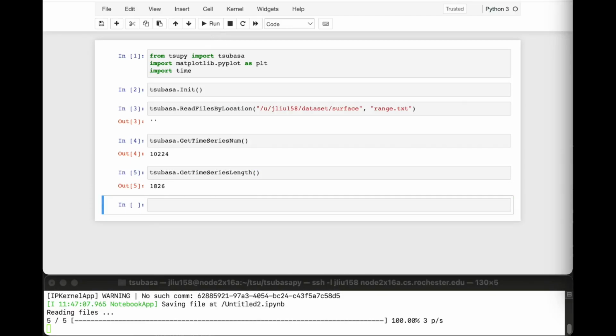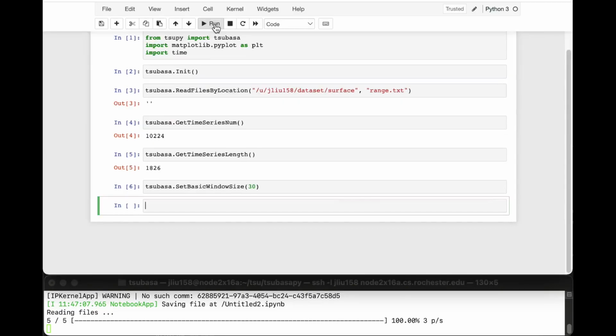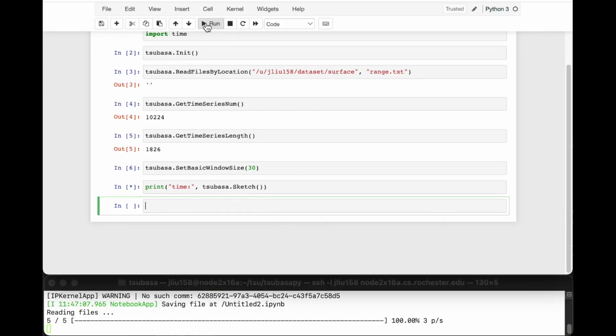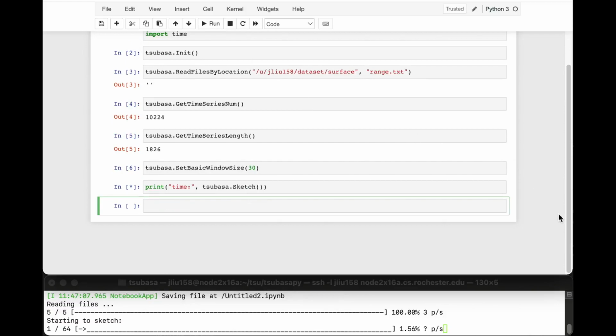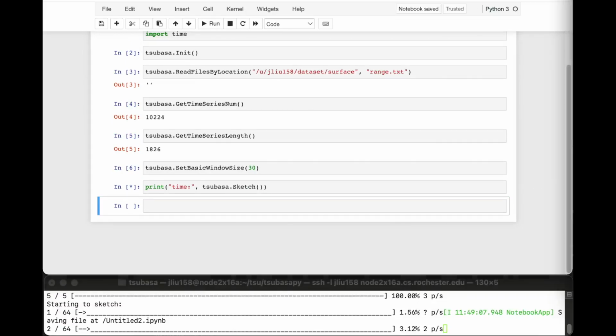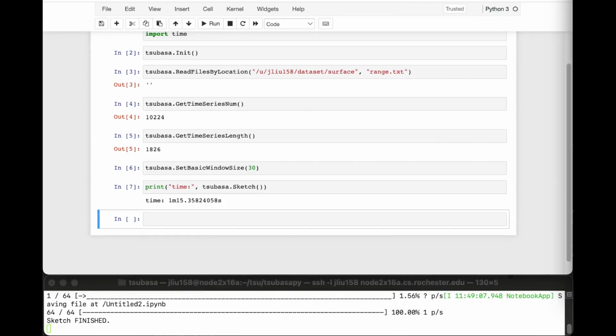The user needs to specify the size of basic windows before sketch. We set it as 30 in the demo. The time resolution is 1 day, so it means each basic window is about 1 month. Then the user can do sketch. It will take 1 or 2 minutes to finish. As you can see, there is a progress bar below. It will print the time after it has finished.